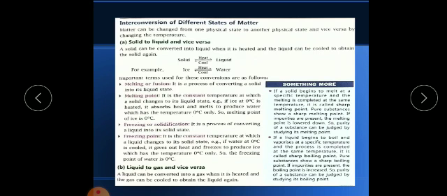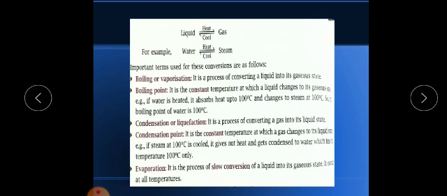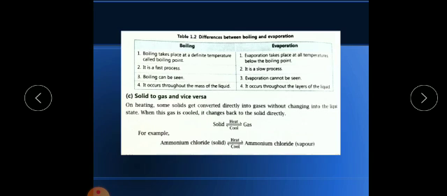Now here they are showing the interconversion of solid to liquid. By heating or cooling we can convert solid into liquid and liquid into solid. They have given the example of ice and water. Here all the terms are given: what is vaporization, what is boiling, what is condensation, what is liquefaction, what is condensation point, what is evaporation. Next is solid to gas, the sublimation process. When we heat, solid will convert into gas.